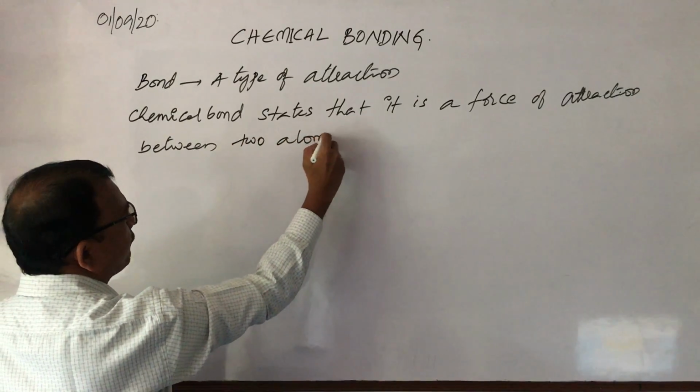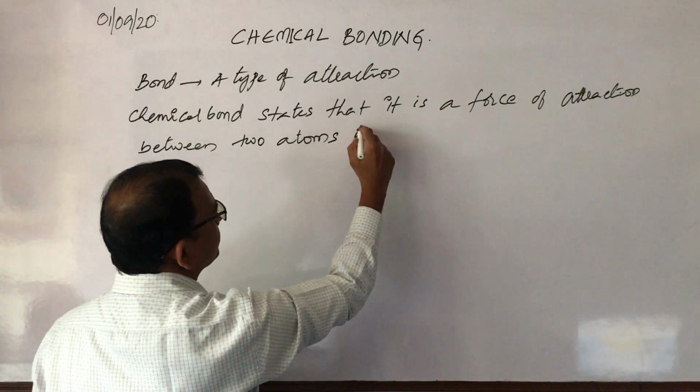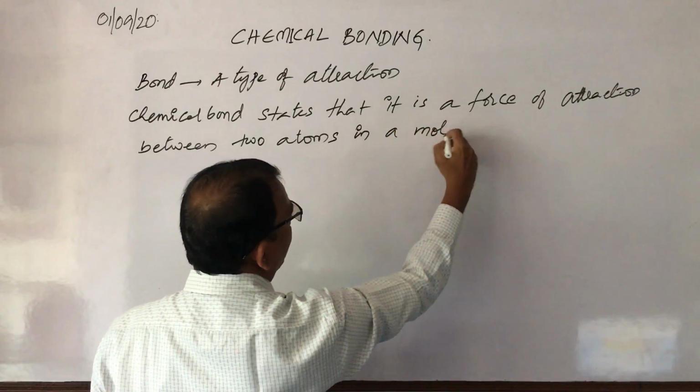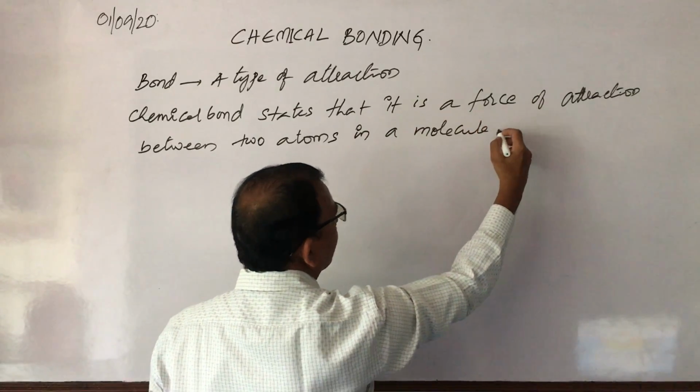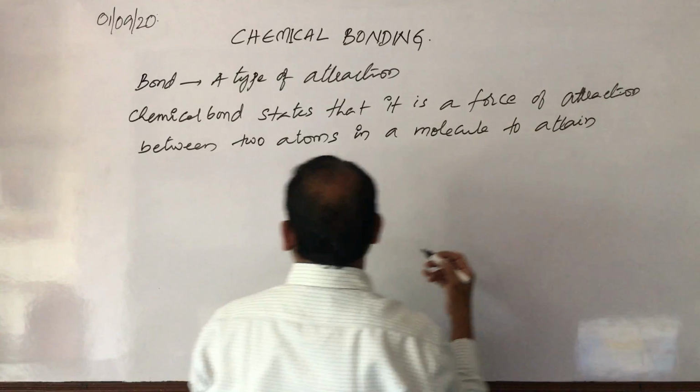It is a force of attraction between two atoms in a molecule to attain stability.